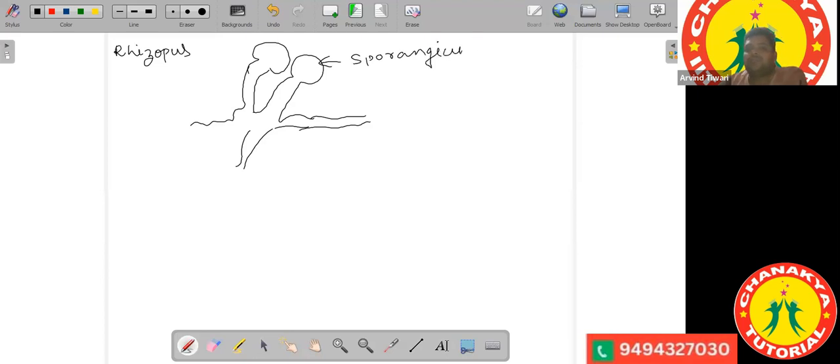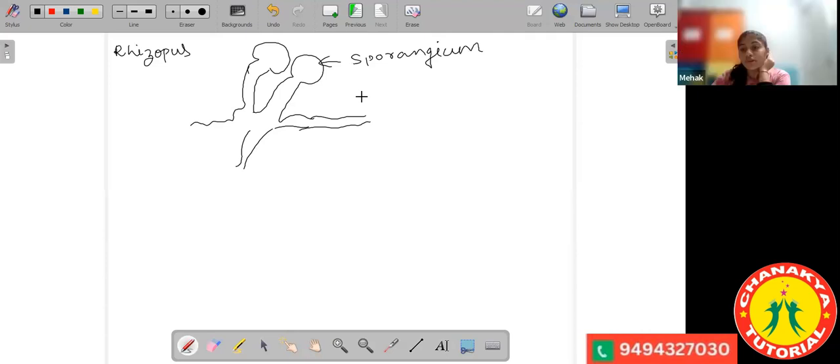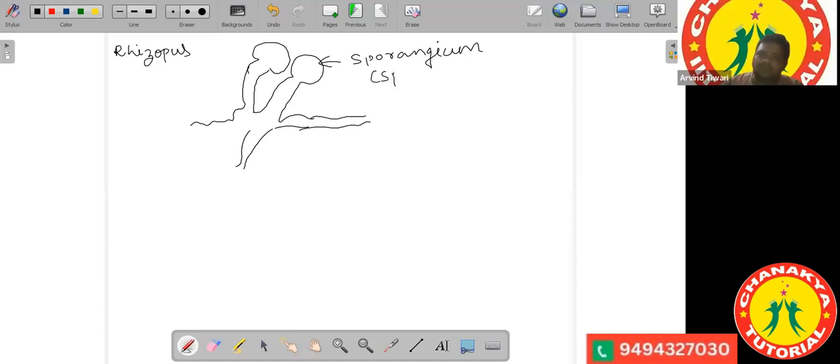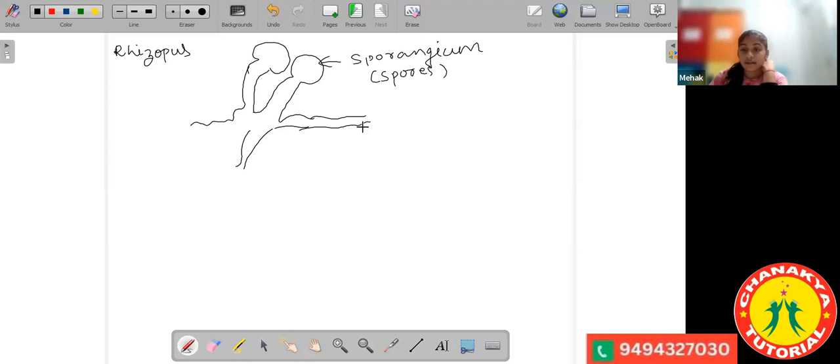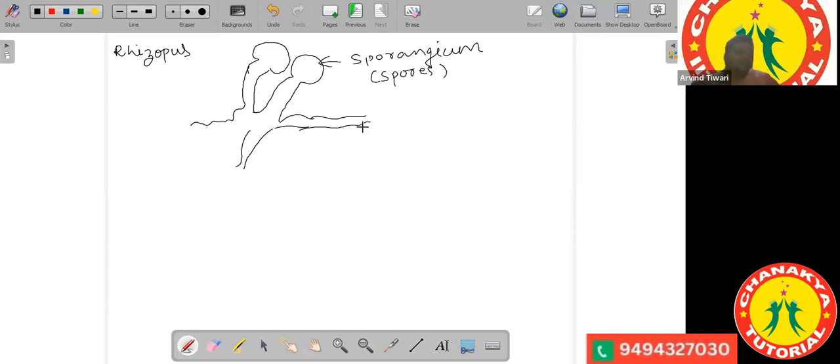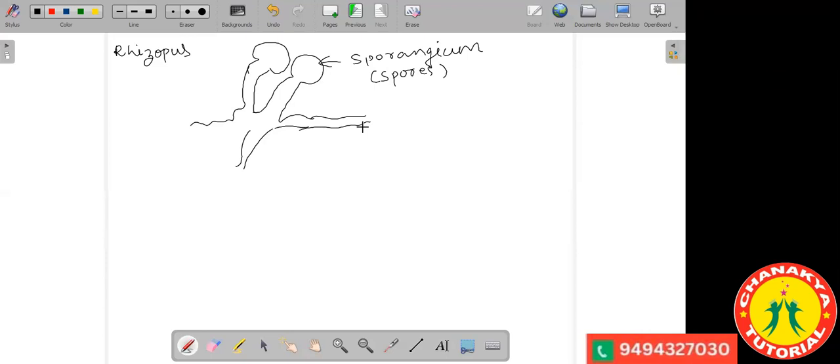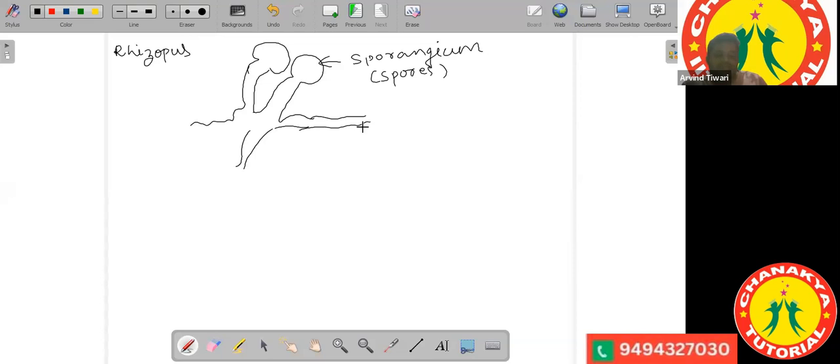So what does the sporangium contain? Spores. Sporangium contains spores. And what are spores? Single cell reproductive parts. They are the single cells which are capable of reproduction. So if I ask you in the next class what is sporangium, you can explain that.